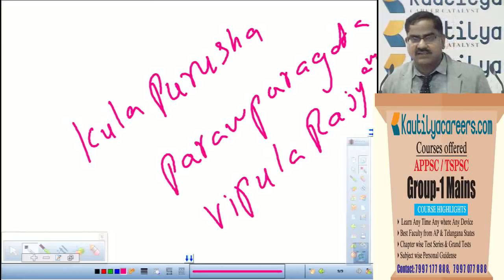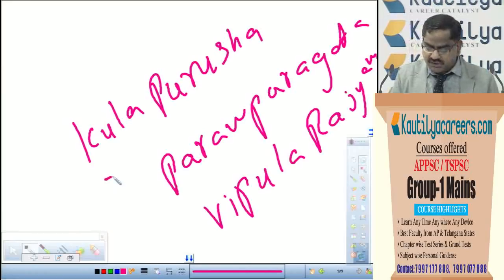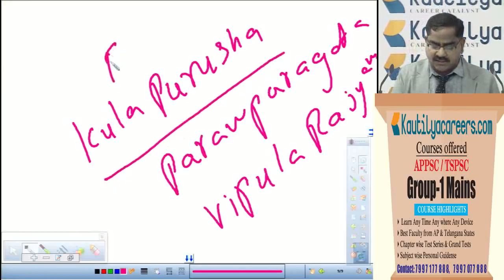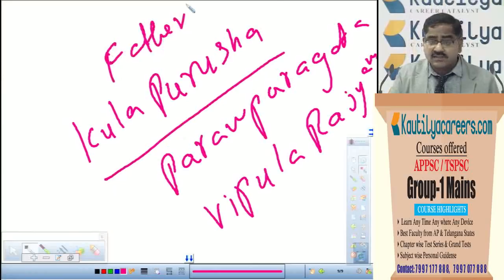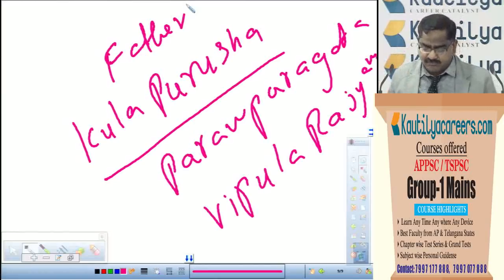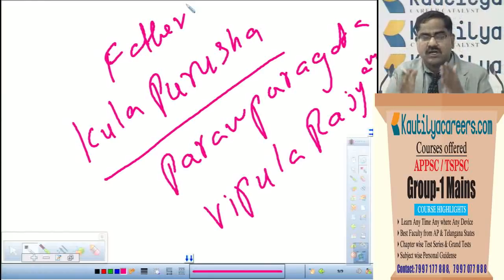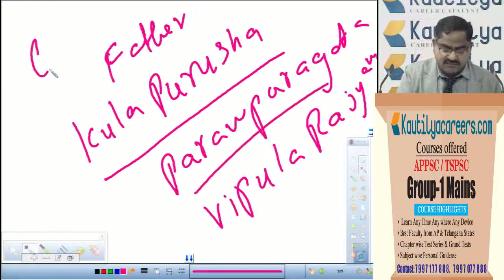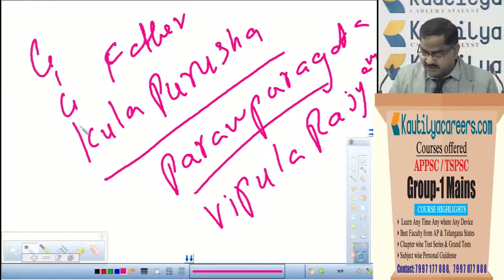What does it mean? What do you understand by the sentence in Gautami Balasri's Nasik inscription? What is the conclusion you can arrive at after reading this inscription? Kula Purusha means father. Kula here means family, not caste. Who is the head of the family? Purusha, that means father. Kula Purusha means father.